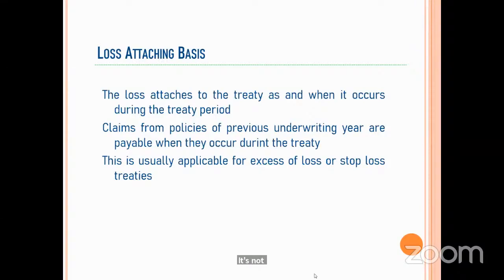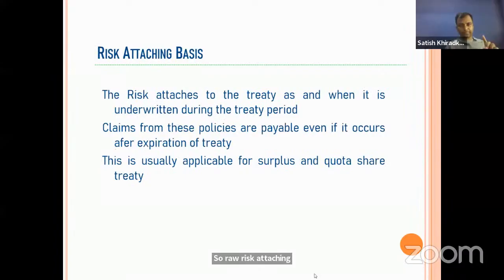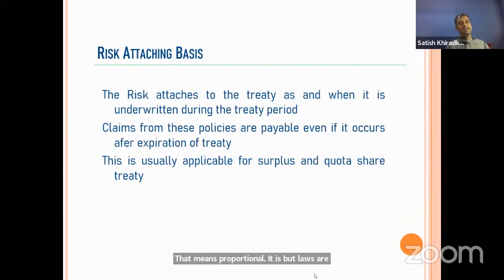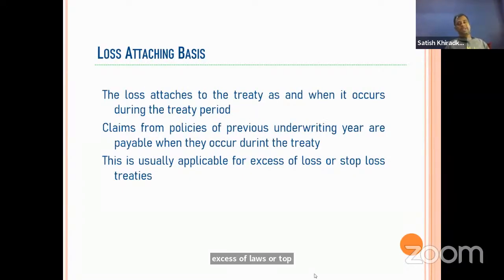Risk attaching basis is applicable for surplus and quota share, that means proportional treaties. But loss attaching basis is applicable for excess of loss or stop loss treaties, that is, non-proportional. Premium and claims we have discussed, but for the types of reinsurance, risk attaching basis is for surplus and quota share, the proportional ones, and loss attaching basis is for excess of loss or stop loss treaties. Is it clear now? Yes, sir.